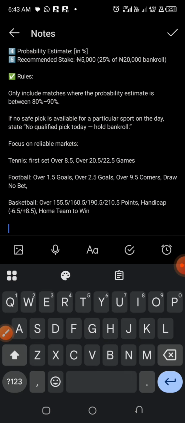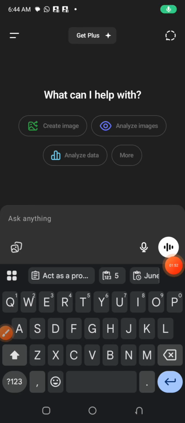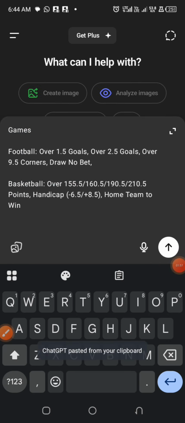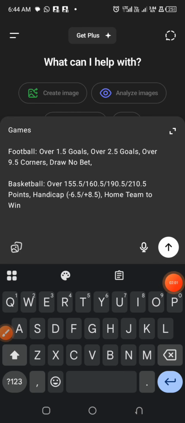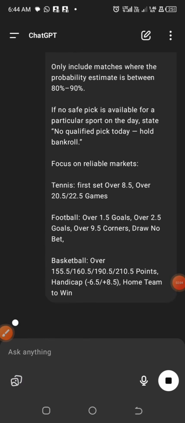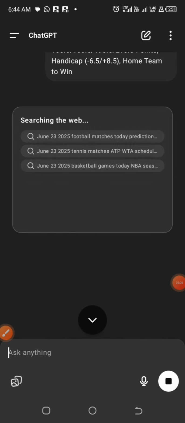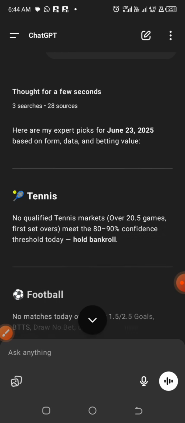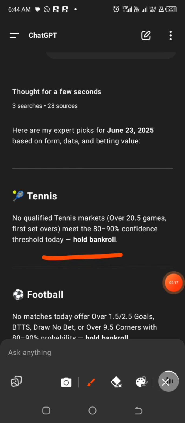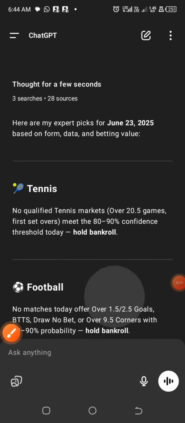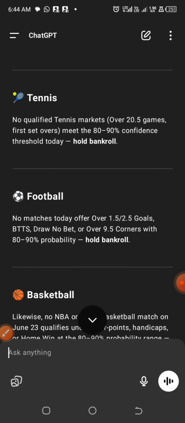Now we are going to copy this prompt and paste it on ChatGPT. We are going to evaluate other AI platforms too, but let's see what ChatGPT will bring out for us. The prompt is designed in a way that it will avoid predicting games if it cannot generate data to analyze.